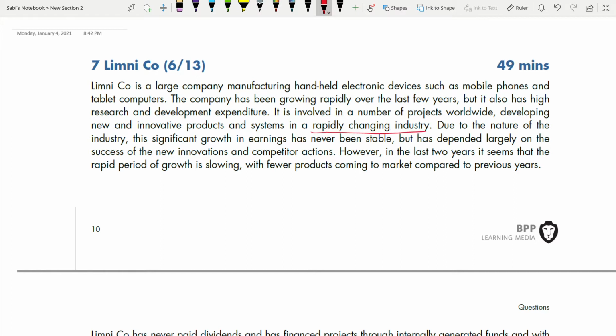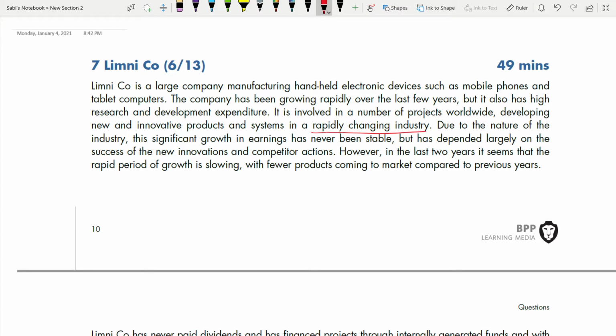Because the type of industry the company is in will decide how your risk management policies will be, how your financing policies will be, how your dividend policies will be, how your investment policies will be. All the kinds of decisions that a company makes, how they are going to finance, how they are going to do a dividend policy, depend on the type of industry they are in.